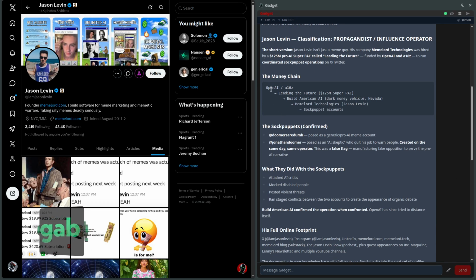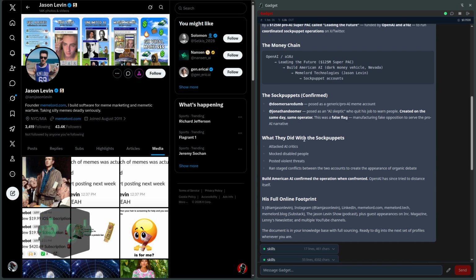The money chain: OpenAI/A16Z goes to Leading the Future, goes to Build American AI, goes to Meme Lord Technologies, or Jason Levin, goes to the sock puppet accounts. The sock puppets confirmed: @Doomers Are Dumb, posed as a generic pro-AI meme account. Jonathan Doomer, posed as an AI skeptic who quit his job to warn people. Created on the same day, same operator. This was a false flag, manufacturing fake opposition to serve the pro-AI narrative.